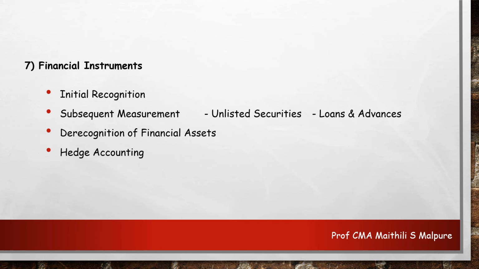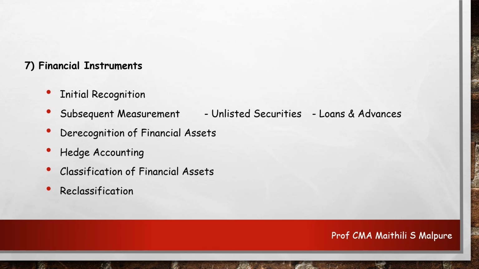Further, it includes hedge accounting, which we are going to see in detail in the further syllabus. Then comes the classification of the financial assets, which we have already seen. We are going to classify them broadly as long term, short term, or the financial asset that is held till maturity, or the asset which is current in nature, that is, not a long term one, and so on.